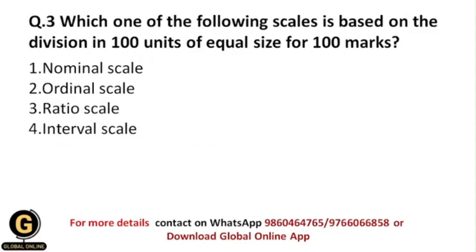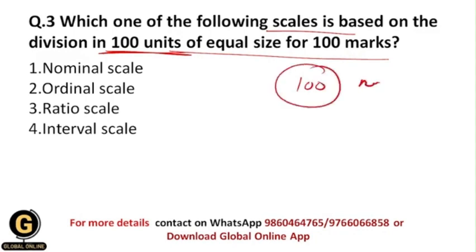Next, which one of the following scales is based on the division in 100 units of equal size for 100 marks? So you have a total of 100 marks, and you are going to divide these 100 marks into 100 units of equal size.